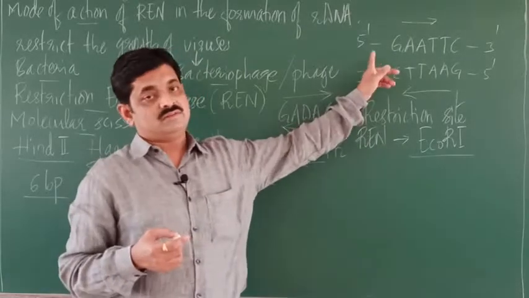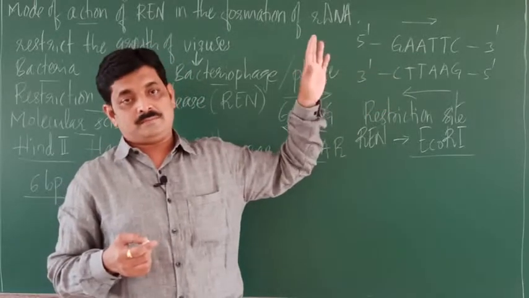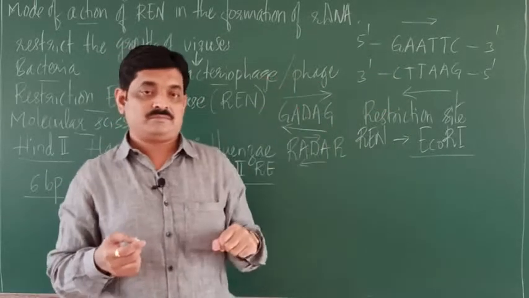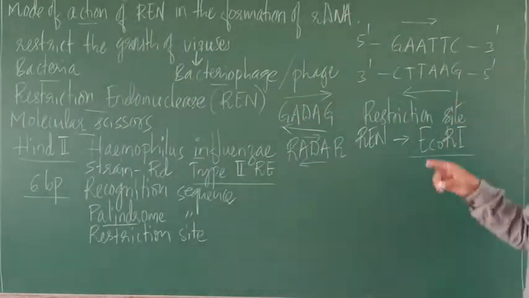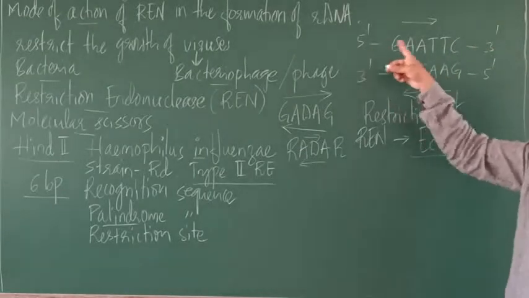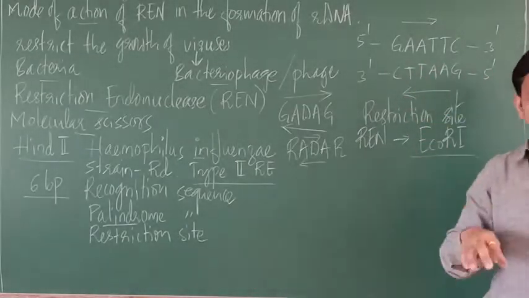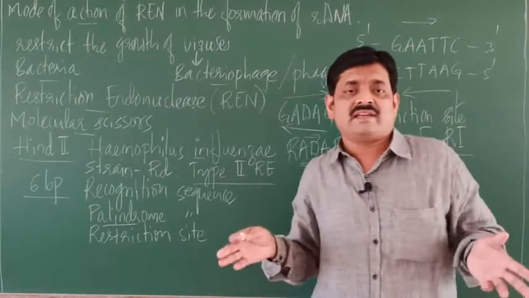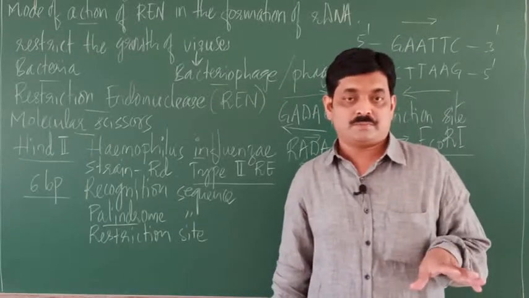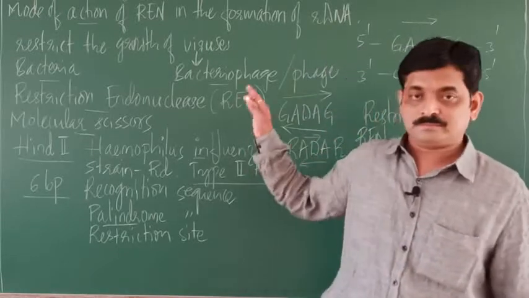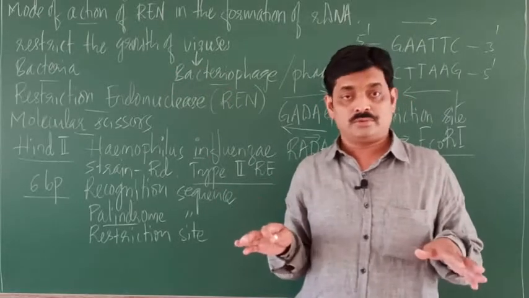So this you write. This sequence GAATTC, right, which is the same when it is read in 5-3 direction, or even in 3-5 direction, right? Even if you read it in 3-5 direction, it is the same. So in 3-5 direction, if you read it, CTTAAG. So whether you read it in 5-3 direction or 3-5 direction, it is the same. So such a sequence is called a palindrome sequence. Fine. So I hope this concept of restriction enzymes is clear to you, right?